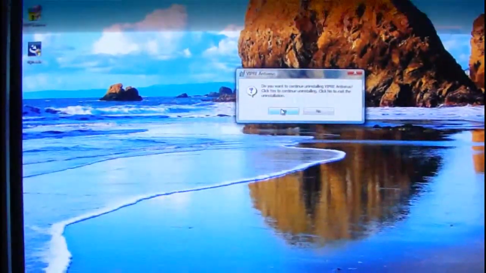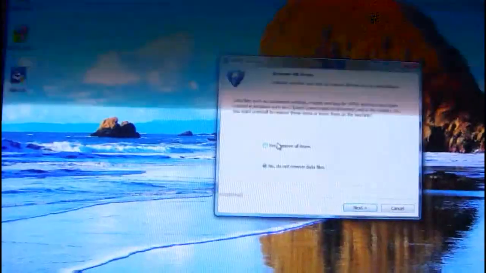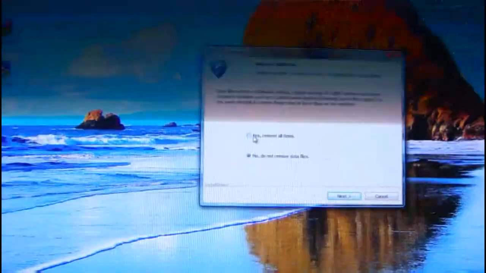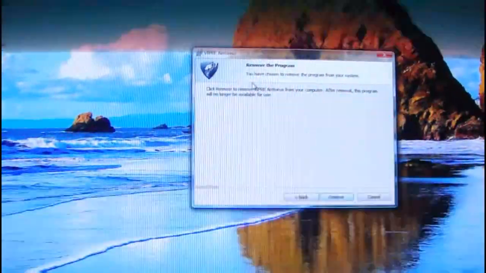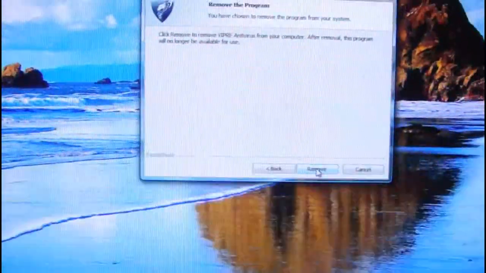Continue installation. Oh, give it that. Continue installation, yes. Remove all items. Indicate whether you wish to remove all items during the installation. Yes, remove all items. Well, I thought it had actually been removed. Now it says remove the program. Remove.